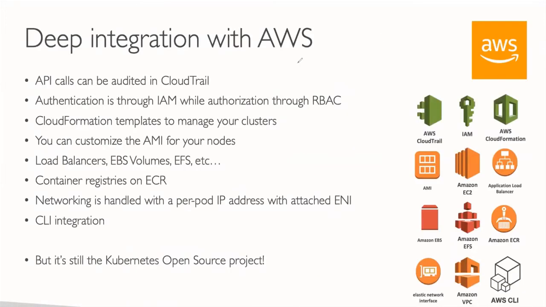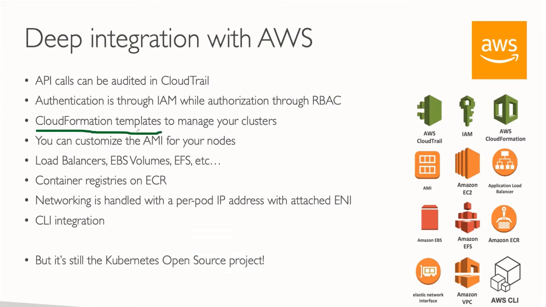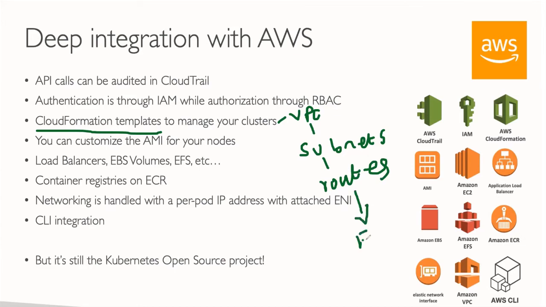See the integration also, right? AWS, it's very easy. What we are going to do is, I already created a couple of CloudFormation templates. We are going to deploy through that only, right? So through the CloudFormation templates, the cluster will be created. Before creating the cluster, the VPC will be created, and then the subnets will be created. Then the necessary routes will be created, and then the EKS cluster will be provisioned,